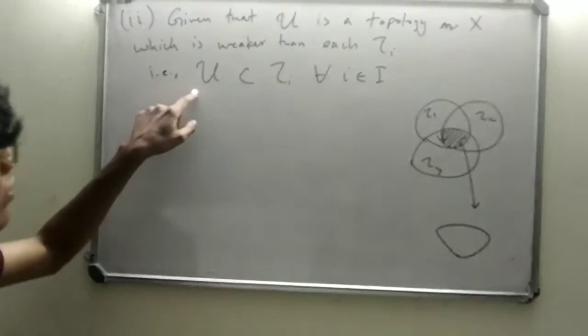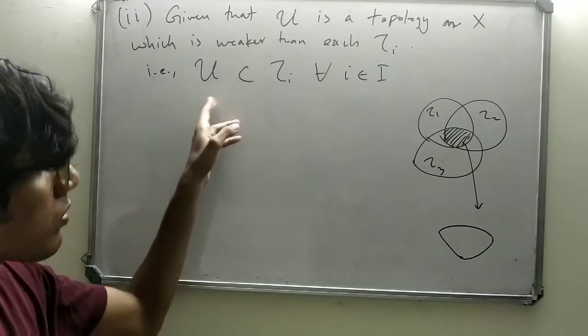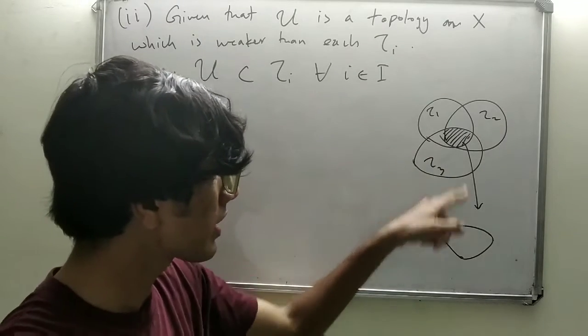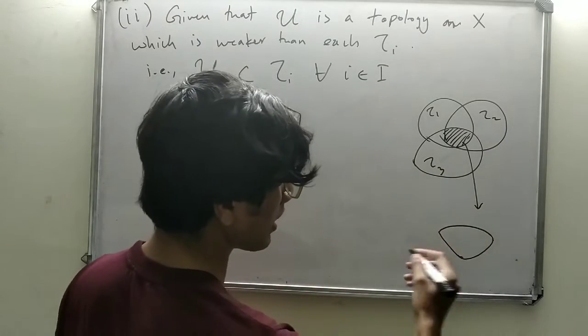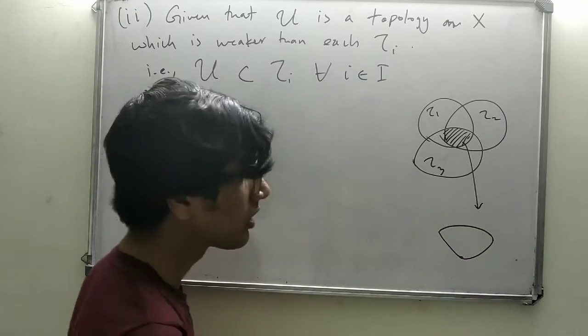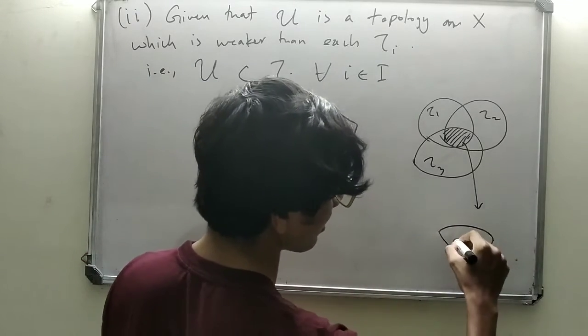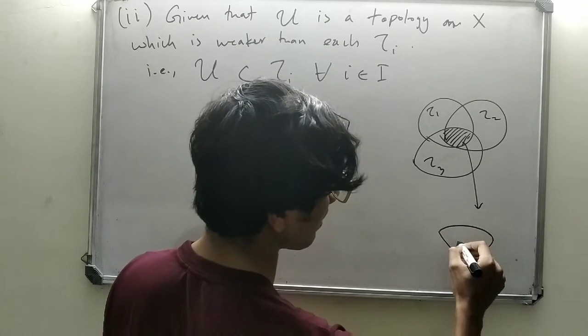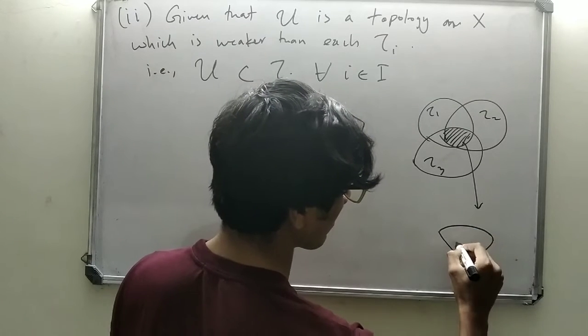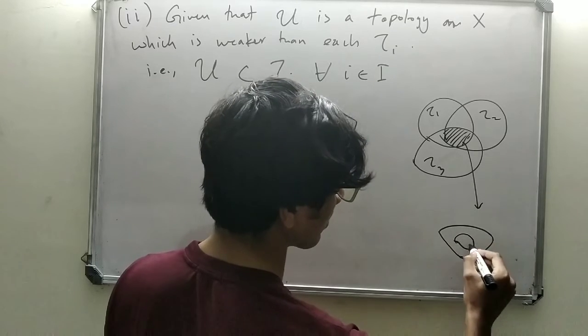Now, if U is contained in tau I for all I, then U must belong to this area, right? U will be some area within this intersection area, right? So, U can be any size restricted by this area. It could be like this, okay?